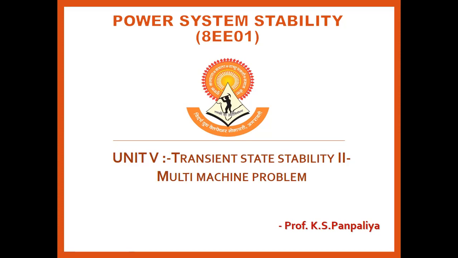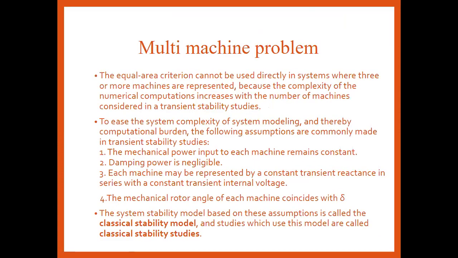transient state stability. In a multi-machine system, as we all know, the equal area criterion is generally only applicable to a single machine connected to the infinite bus, or two machines, not more than two machines, connected to the infinite bus. So the equal area criterion is not directly applicable to a system where three or four machines are connected.